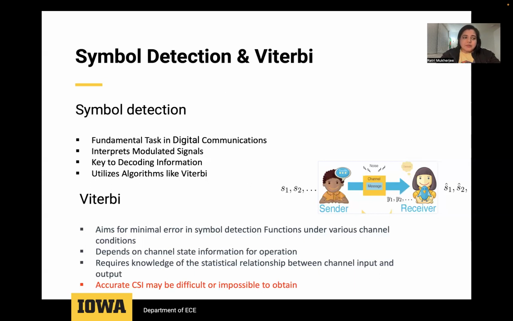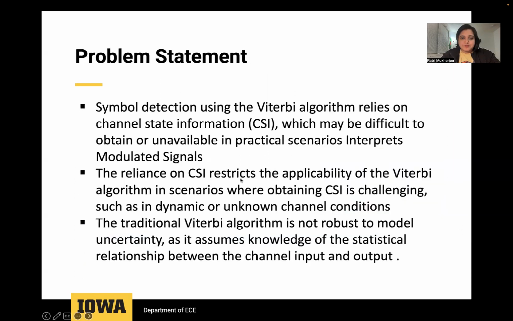The Viterbi algorithm relies on channel state information, CSI, which requires knowledge of the statistical relationship between the channel input and output. However, in some cases, obtaining accurate CSI can be difficult, challenging, or unavailable.